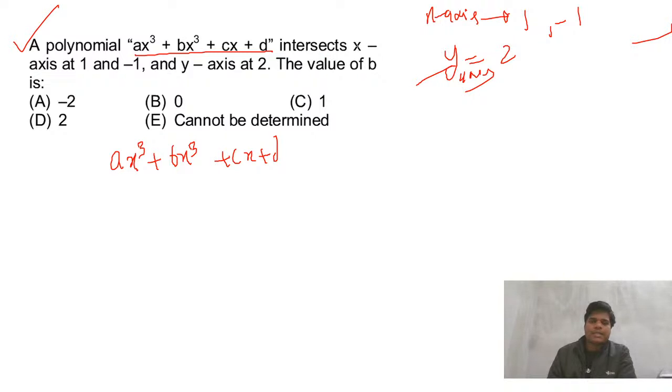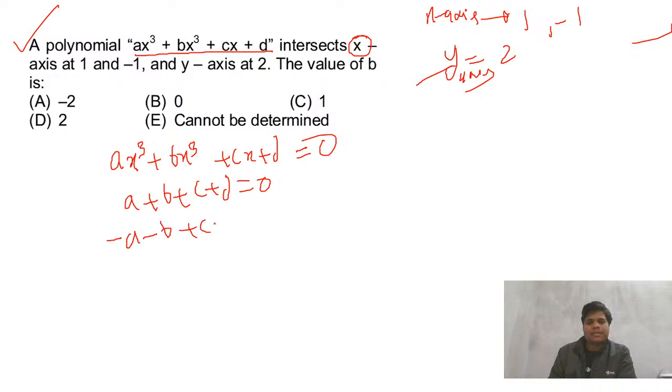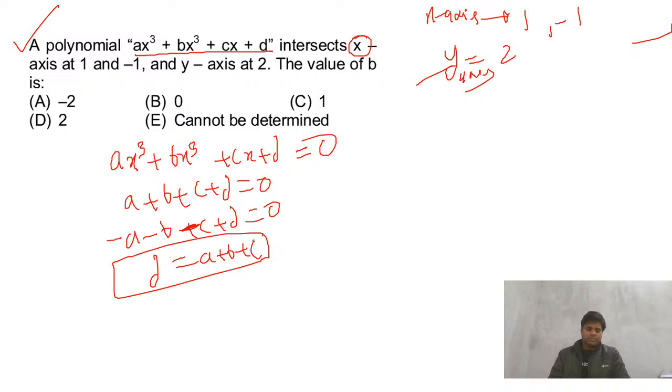If I put intersect at x, so that means y is 0. Intersect at x, this will be 0, and x is 1, so a plus b plus c plus d equals 0. For -1, a minus b plus c, no, this will also be minus c, plus d equals 0. So d equals a plus b plus c. Fine. This thing, these two equations we have got.